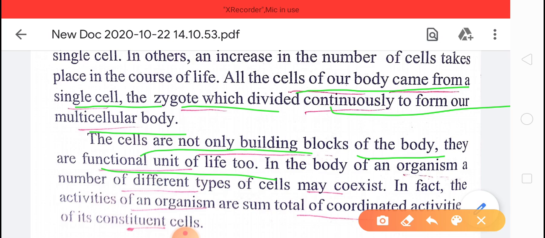So we can say that cells are not only the building blocks of our body, they are the functional unit also. Because when cells are grouped together, they form organs, and when organs are connected with each other, they form organ systems and perform special tasks. For example, respiration and breathing are done by the respiratory system, reproduction by the reproductive system, and digestion by the digestive system. So all these systems consist of cells. So cells are the functional unit of life and the structural unit of life.